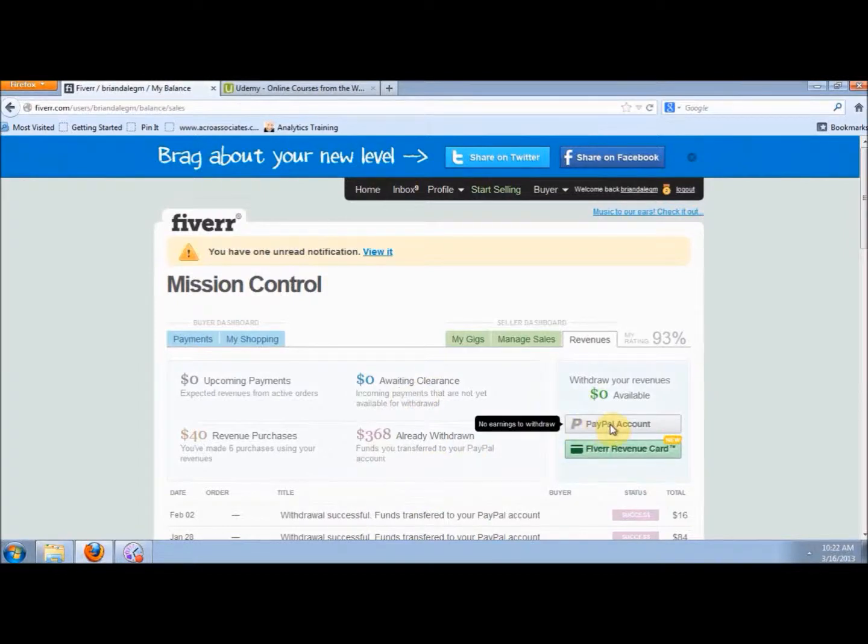The last thing we want to briefly touch on is that there are two ways to withdraw your funds, and you'll see what this means. We strongly urge you to stay away from this, and it will become apparent when you understand what these two categories really mean. You need to get the money straight to your PayPal account when it's available. Fiverr is going to earn interest off holding your payments for a little while. We don't suggest leaving it on a Fiverr revenue card, and we'll tell you why.